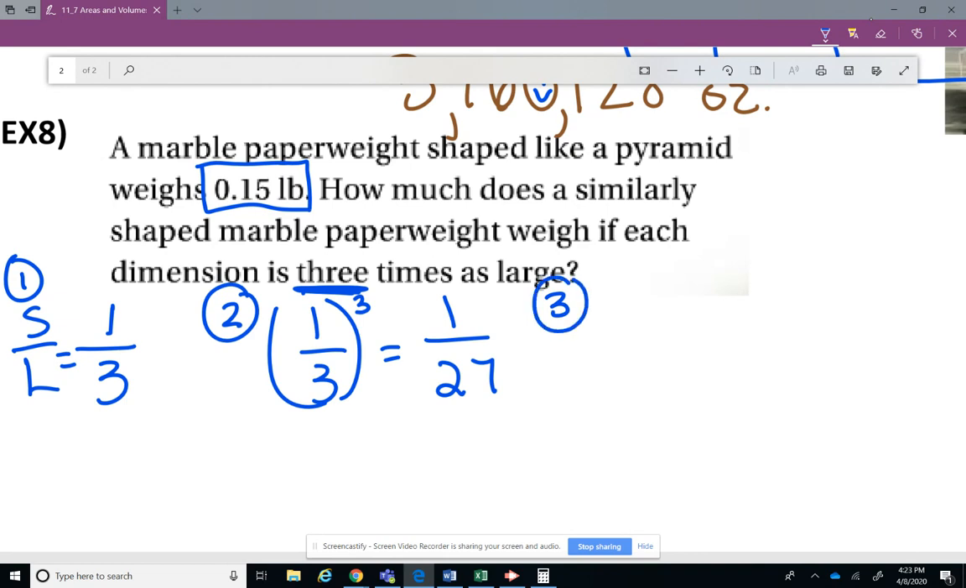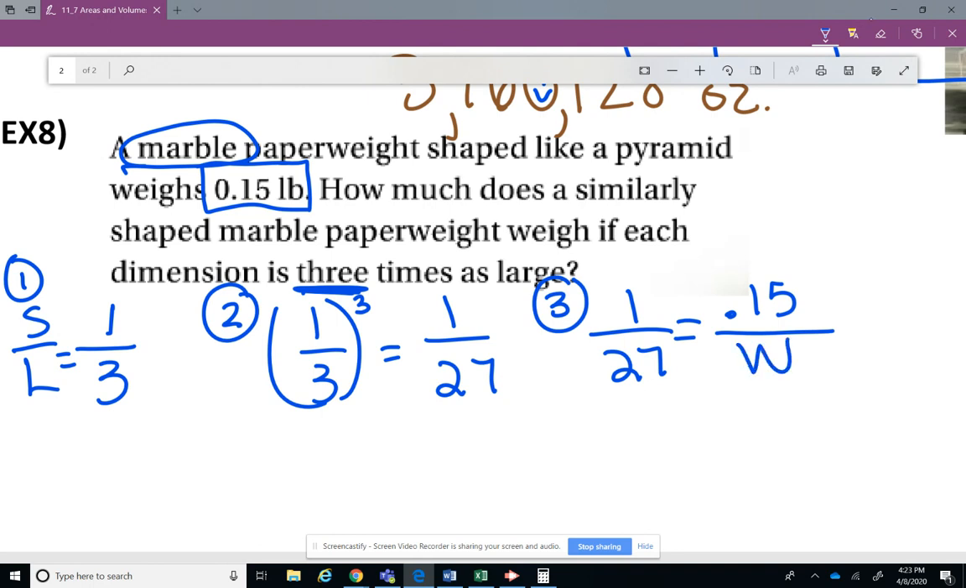All right, step 3, we're going to take that 1 over 27 and we're going to set it equal to, what else do we know? We know the little bitty baby marble paperweight is 15 hundredths of a pound. So that's the small one. So I'm going to put 0.15 on top. And we don't know the weight. I'm just going to put W. We don't know the weight of the large one. That's the one they want to find out. How much does a similar shaped marble paperweight weigh if each dimension is 3 times as large? Here we go. Simple little proportion, right?